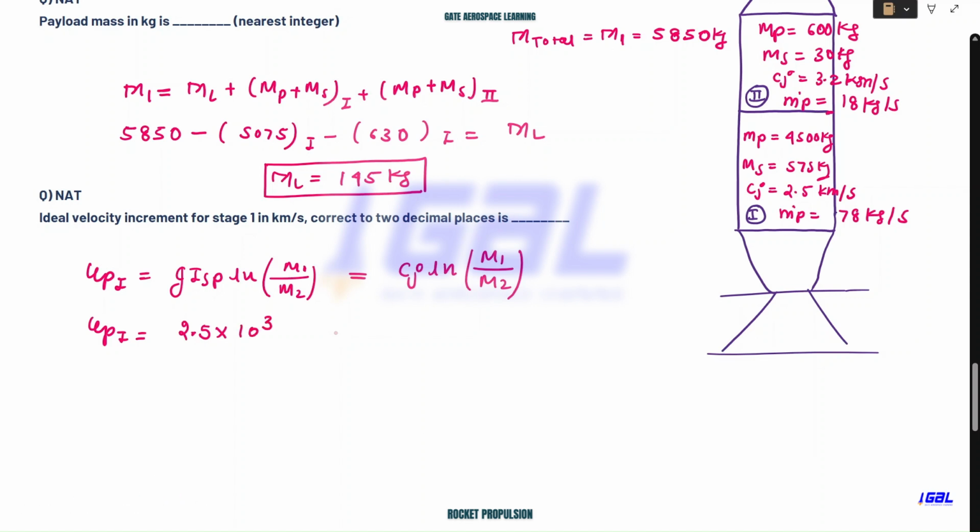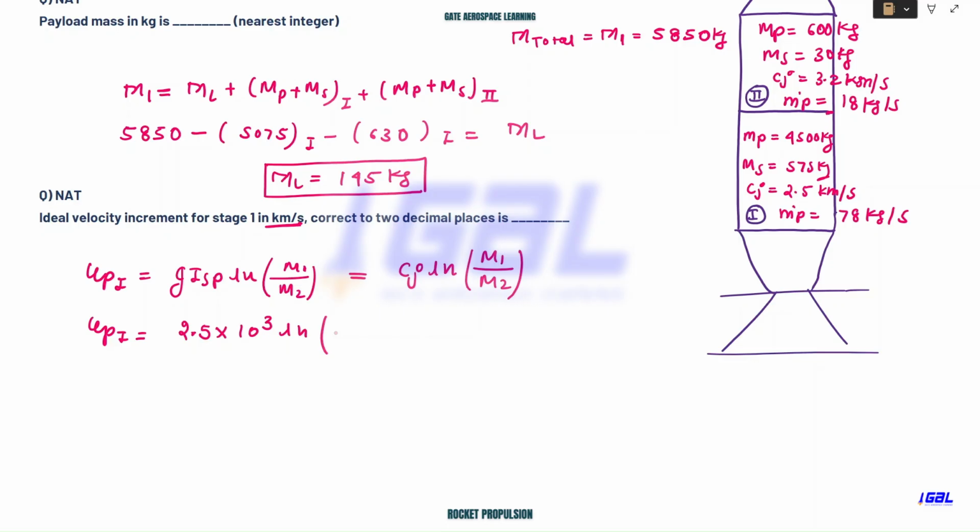Some students can also do it this way. They already asked in kilometer per second, so you can also substitute this Cj value in kilometer per second. But let's go with the SI unit so that you can understand each and everything properly. I can do 2.5 multiplied by ln of m1 divided by m2, but we still need to go by the basics. In the GATE exam, don't do this. This is not required. I'm doing this for your understanding.